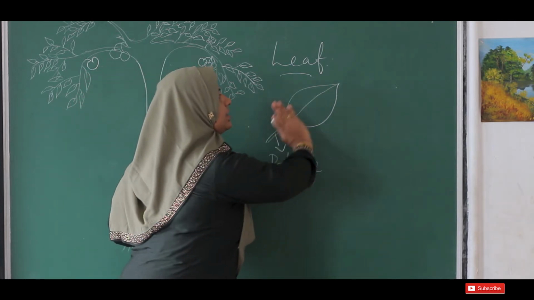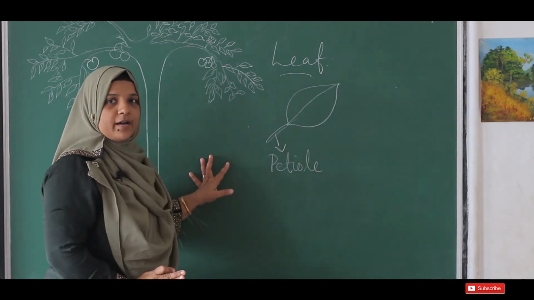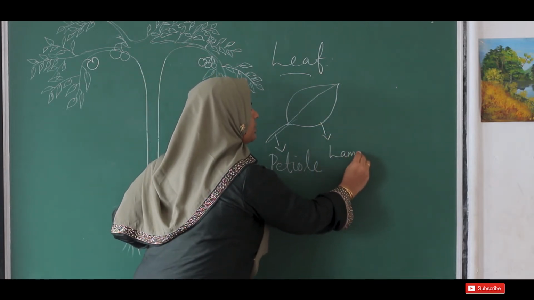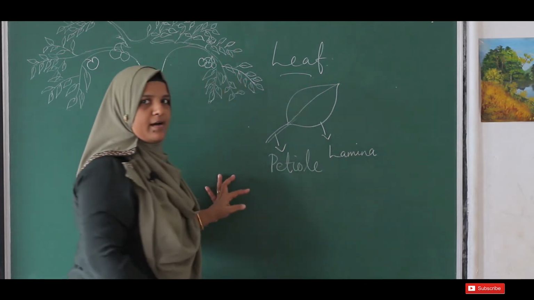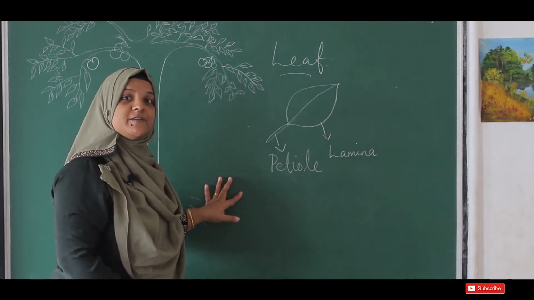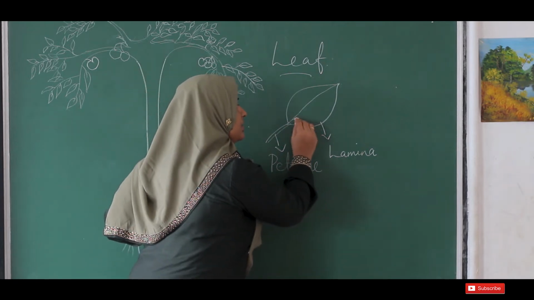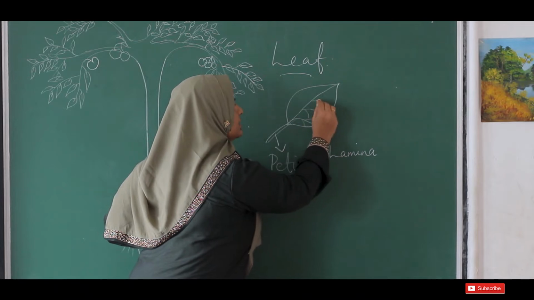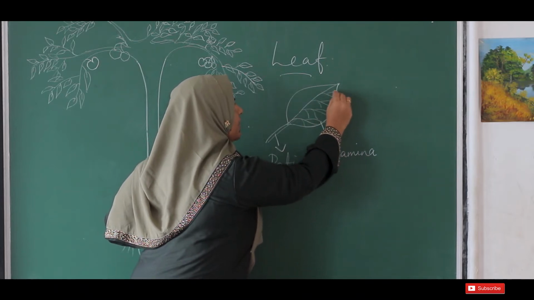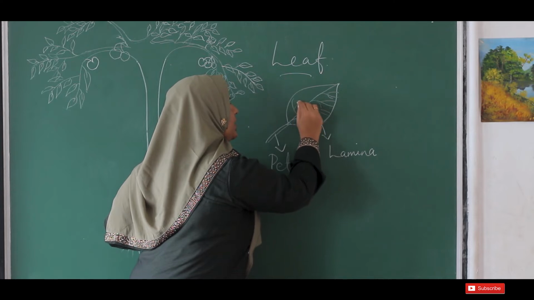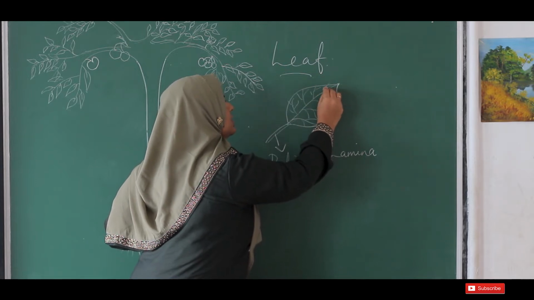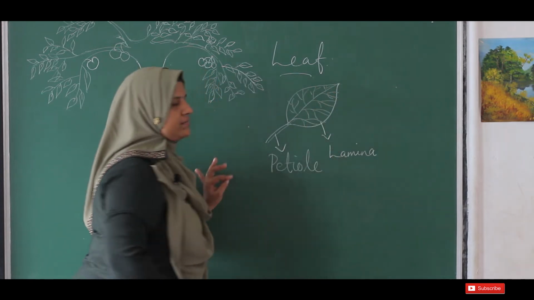And it has a very green color broad part. This part of the leaf is called lamina. And you may have observed there are many structures like this on the leaf, many lines. When we keep a leaf in a book for many days, you could see all the green part has been lost and only these structures remain in the leaf.